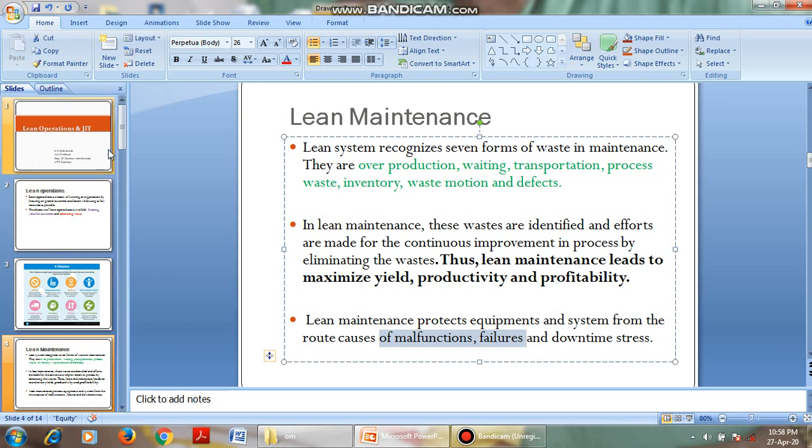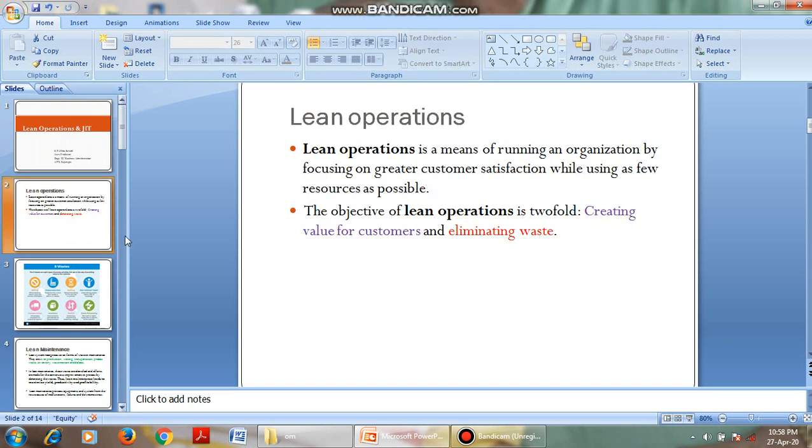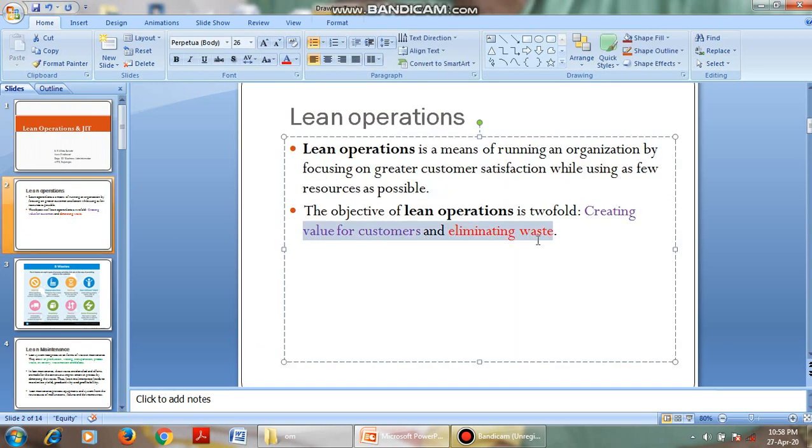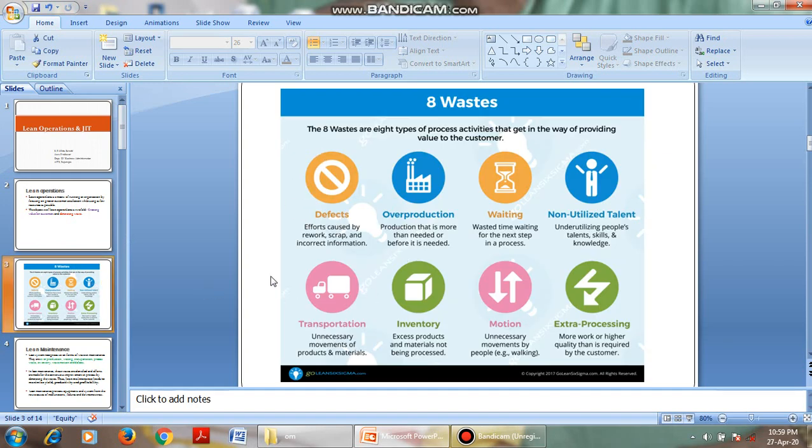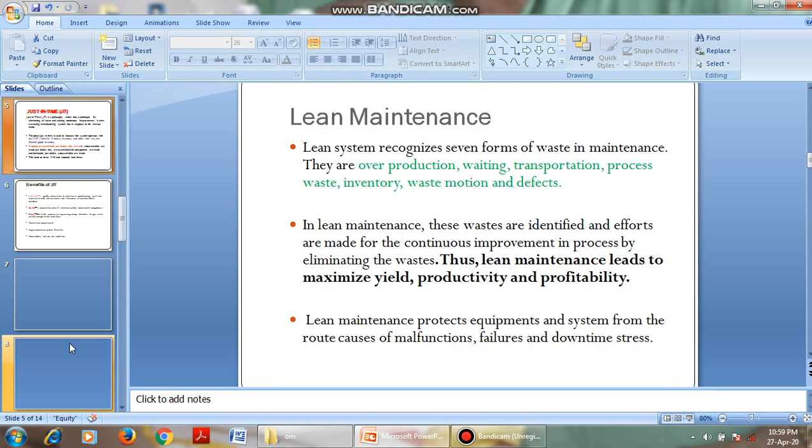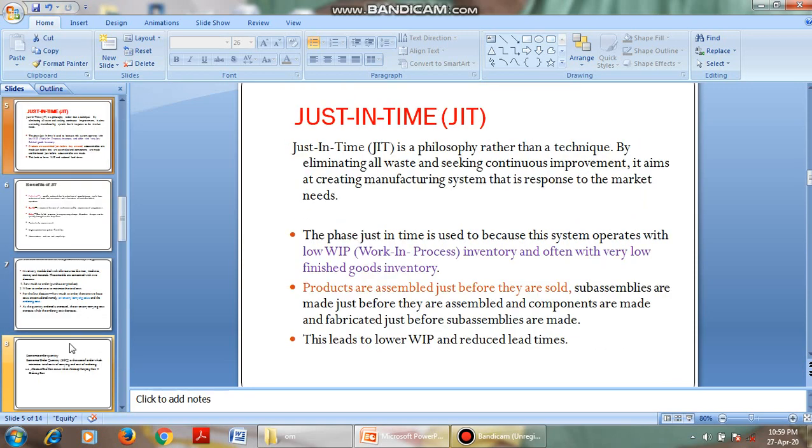So lean management, maintenance, or lean operations is nothing but focusing on customer satisfaction and reducing waste. There are eight types of waste, and we have to make efforts to reduce these wastages. Okay. Next, coming to just in time. What is just in time? I think you understand that meaning. Just in time, whenever we require, we take it. That is called just in time.